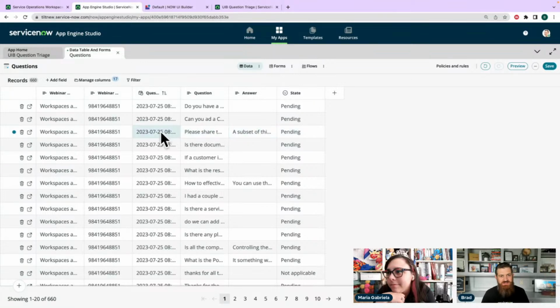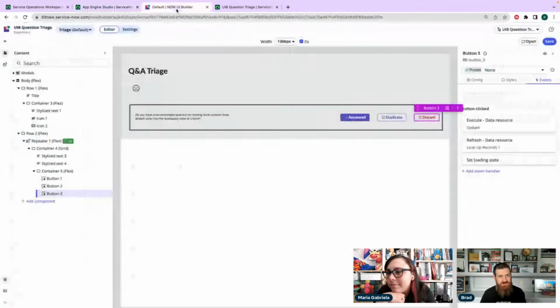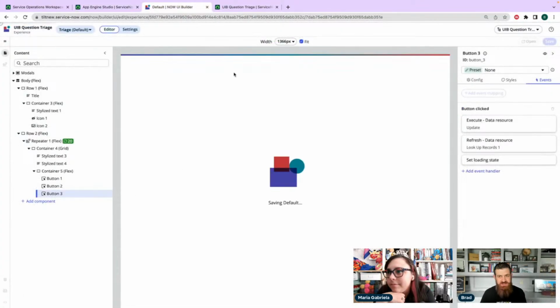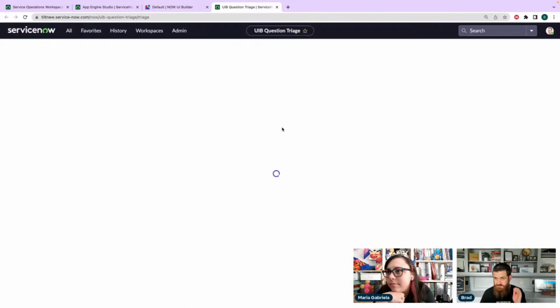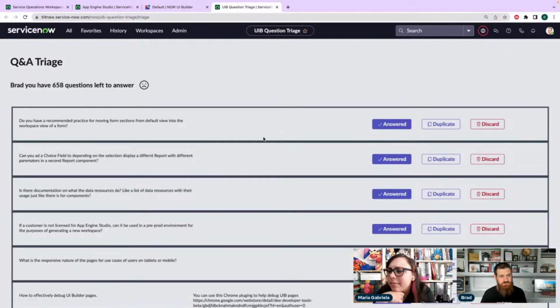All right, so we reset that one back to pending. So I'm going to save, and then that should show up here. Did you just keyboard shortcut save? I did. It's been around. Nice. I think we did that in Tokyo. But we are adding more keyboard shortcuts for things. There are some really fun keyboard shortcuts coming in Vancouver, along with some functionality that's nice.